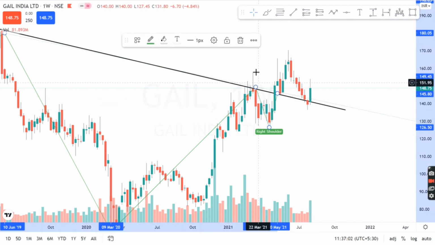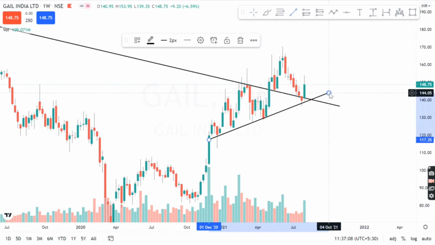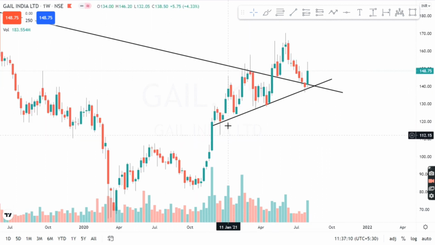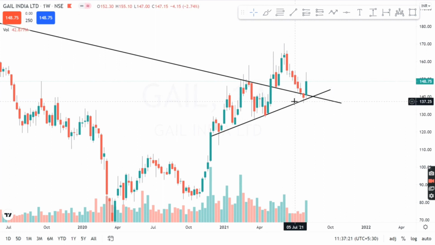Also one more thing you have to notice here, that if I draw a trend line like this, we can see that GAIL India has been taking weekly support on this trend line like 3 to 4 times. So this trend line is also considered as a good support for this stock, and until and unless GAIL India is above this trend, I consider GAIL India to be bullish.